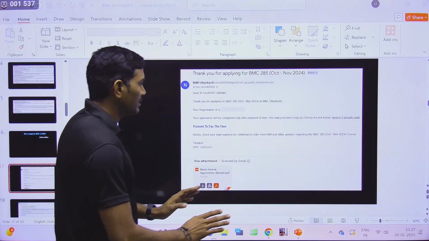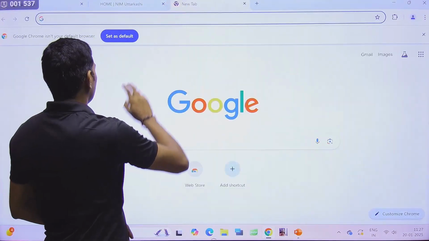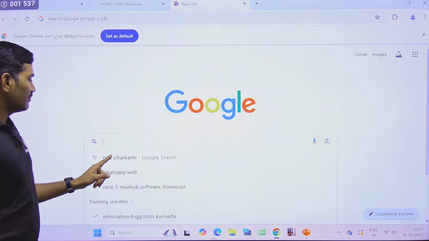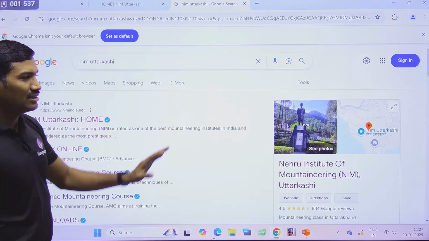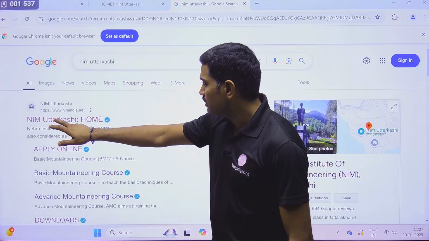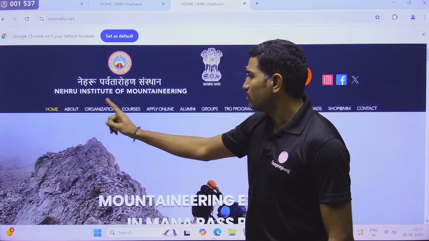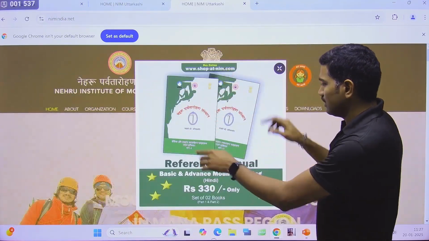Now come to this particular page of NIM. First let us see here. You can type NIM Uttarkashi, and you will get this page. Here you can directly go for apply online, but I am simply clicking on NIM Uttarkashi. Here you are getting home, about, organization, courses, and so on.